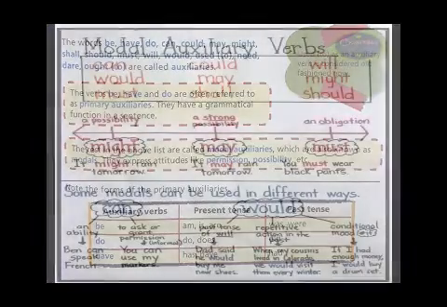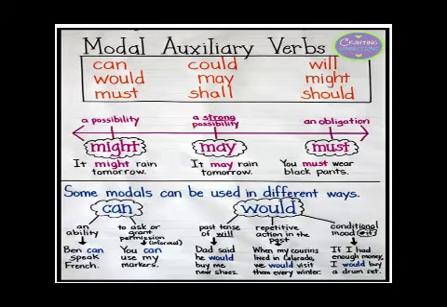Now, moving ahead to the other category of auxiliaries, that is modal auxiliary verbs. Now, your modal auxiliary verbs are so many. As you can see it on screen: can, could, will, would, may, might, must, shall, should. These are all modal auxiliary verbs. And now here we will just discuss the different functions that they serve in different usage.